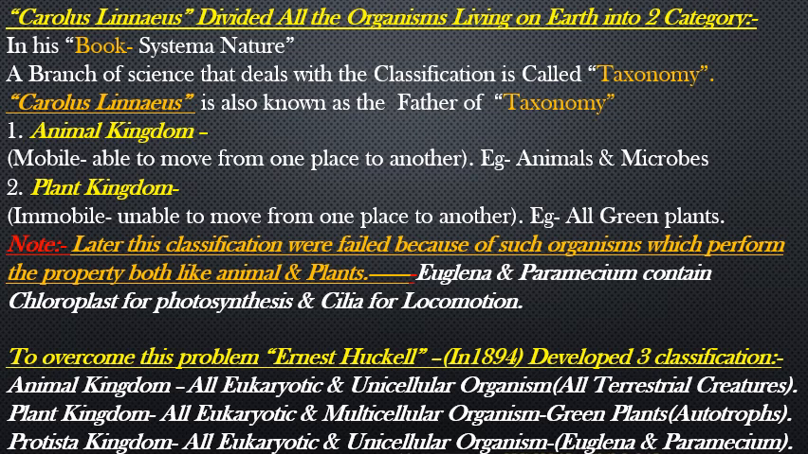Protista, all eukaryotic, meaning the organisms which have a true nucleus, and unicellular means single cell, just like Euglena and Paramecium.